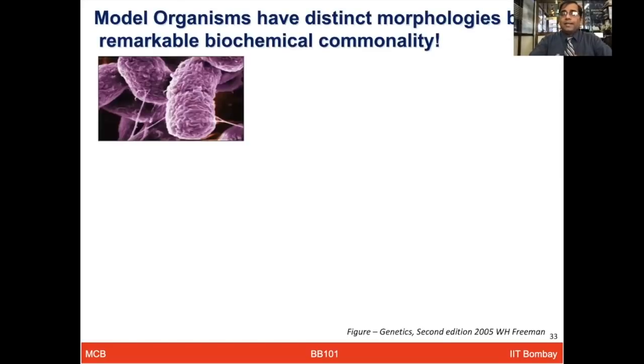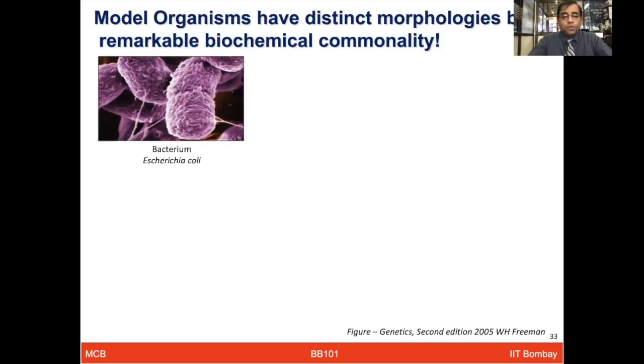So different organisms, if you just look at them from outside, just with their morphology, they are quite different. But when you analyze them at the biochemical level, look at their DNA, RNA, or protein, you will find a lot of commonality and a lot of similarity in those.